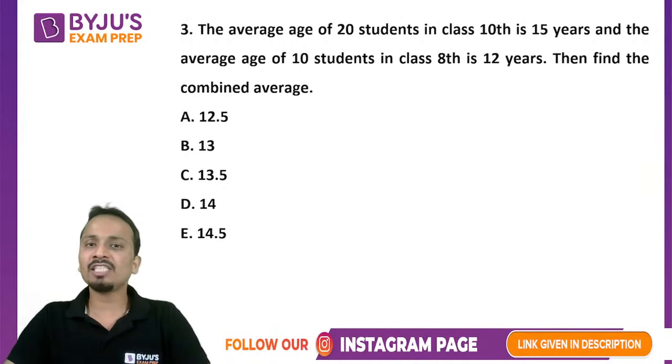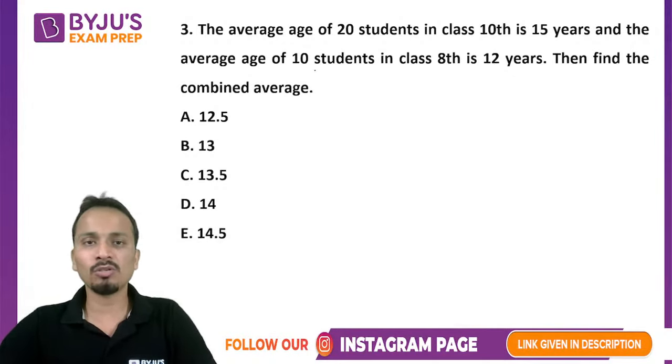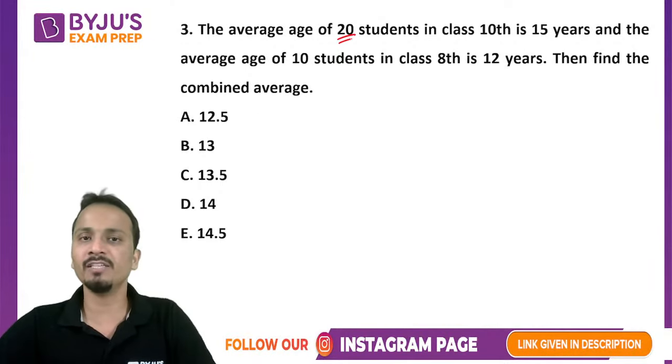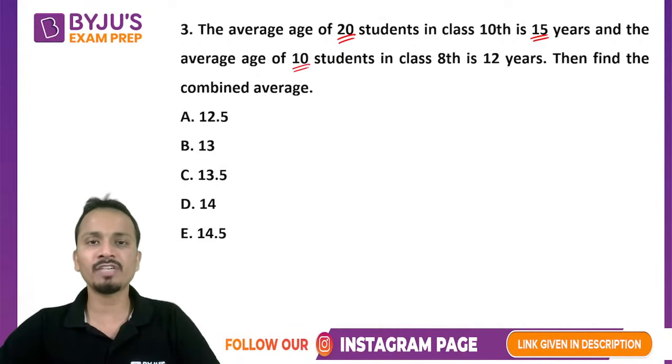All right, the average age of 20 students. So these 20 students have an average of 15. Okay, I'll mark some important points. And the average of 10 students is 12.